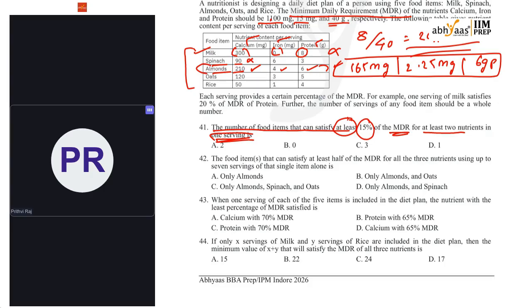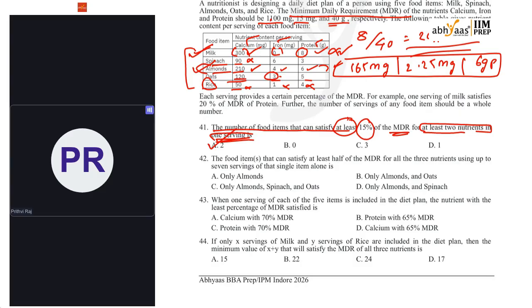Even milk is possible, right? They said at least 2 nutrients, not all the nutrients. So at least 2 means I'm getting here 300 milligrams of calcium and protein is 6 grams. So my bad, even milk is satisfying, almonds is satisfying. What about oats? Sorry, iron is there, but only 1 nutrient, and I need at least 2. Next one, rice, 50 grams, it is missed. It is also missed. So only 2 food items.